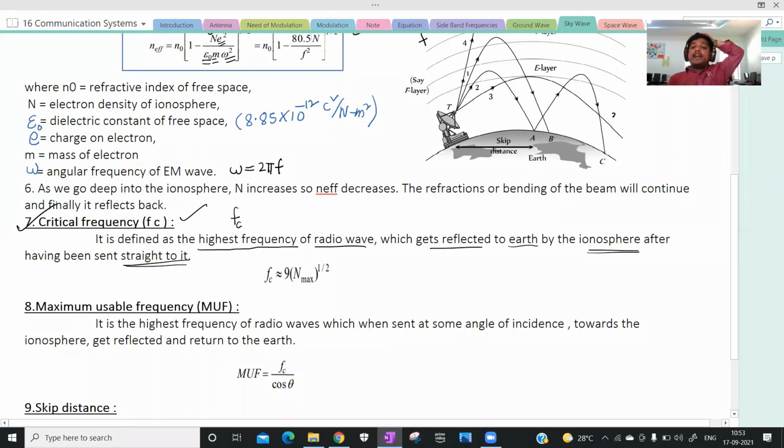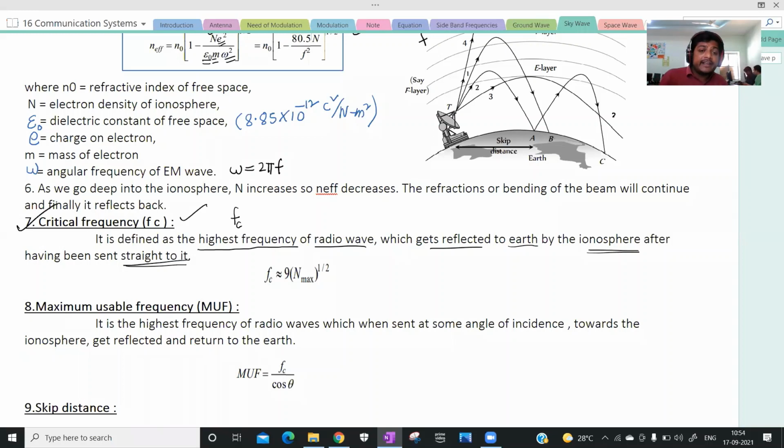We already know one frequency, the threshold frequency. Do you remember, in the photoelectric effect, W naught is the work function. The threshold frequency is the maximum frequency of incident radiation which can cause photoelectric emission. Below that frequency, no electron emission will take place. That is the condition for emission of electrons. That is threshold frequency.